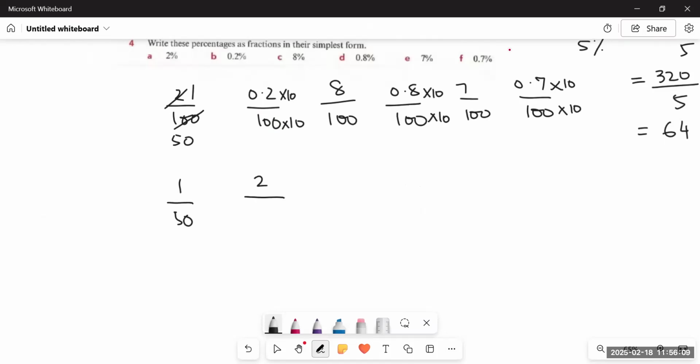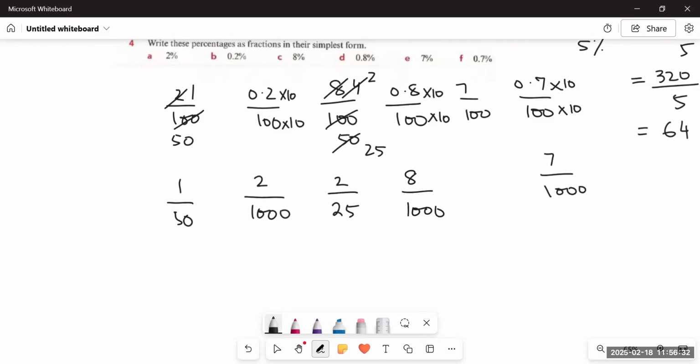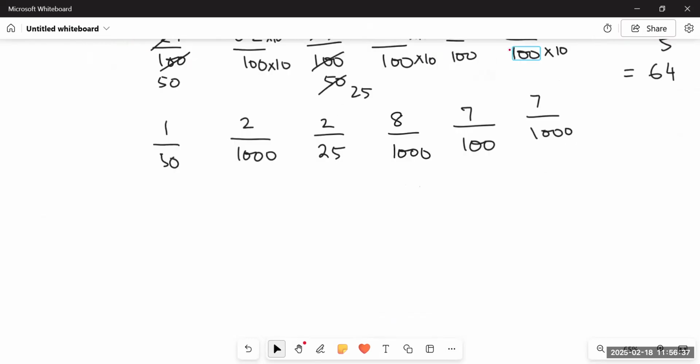It becomes 2 upon 1000. It becomes 8 upon 1000. And it becomes 7 upon 1000. What about these three? 8 upon 100 could be simplified. So it becomes 2 4s are 8. 2 50s are 100. Again, it could be simplified with 2 2s are 4, 2 25s are 50. So the answer would be 2 upon 25. Then comes 7 upon 100. We cannot simplify 7 upon 100. So these would be the answers to first, third, and fifth part. 1 upon 50, 2 upon 25, 7 upon 100.